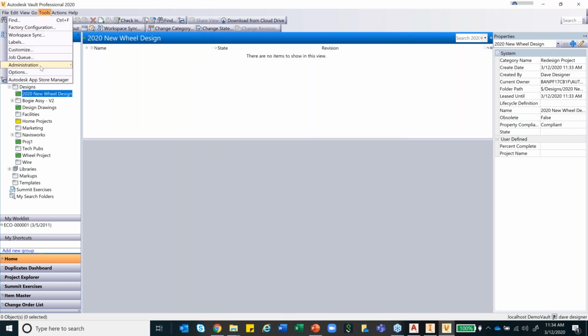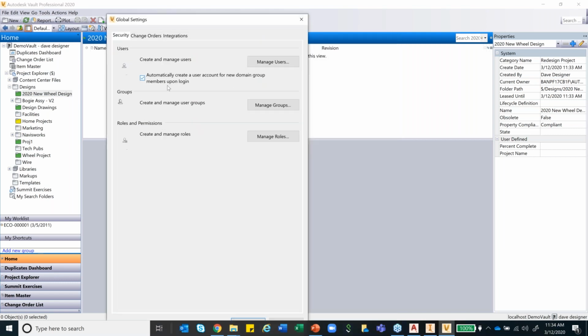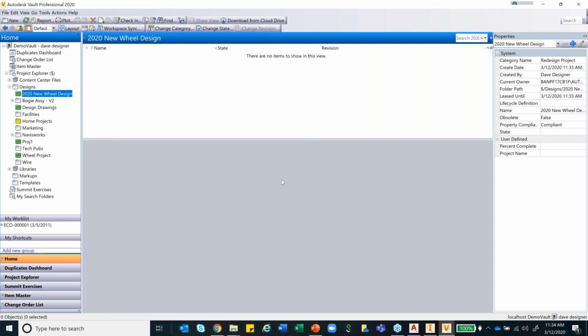Just a second. What you can also do is directly connect your domain to your Autodesk Vault to create your user groups. Right now I'm not in admin, but if I'm an admin, I can go ahead and check my different users, their access levels, which projects they can belong to, which folders they can access, all those things I can go ahead and define.